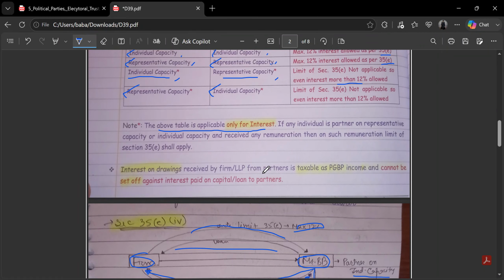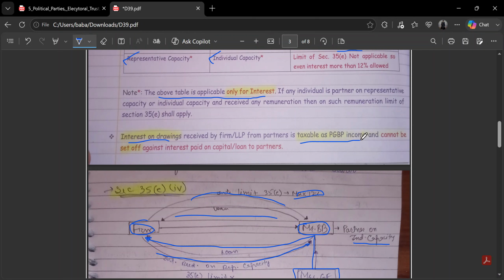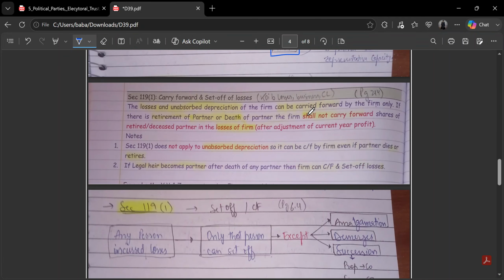Then there is interest on drawings. When a partner gives interest on drawings to the firm, it's taxable as PGBP income, and it is not set off with the interest on capital. It means we have to show it completely. If this is the profit and loss account, the partner gives, let's say, 10,000 interest on drawings to the firm, and the firm pays interest on capital of 7,000 to the partner, then we don't set off and write 3,000 only. We write both amounts. We have to write this separately, interest on drawings, and make it taxable as PGBP income. That is all about this section.